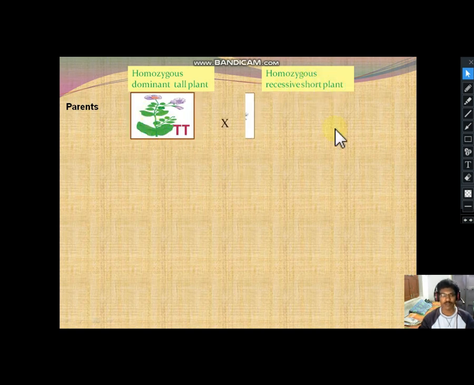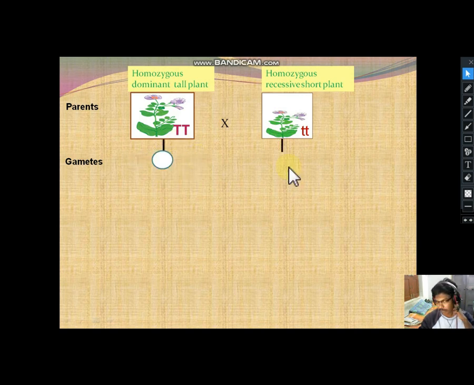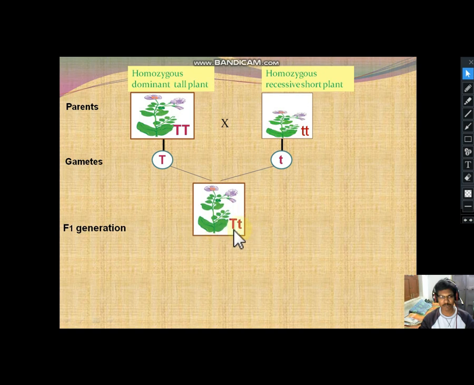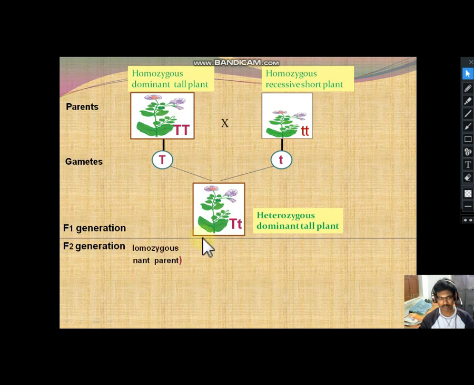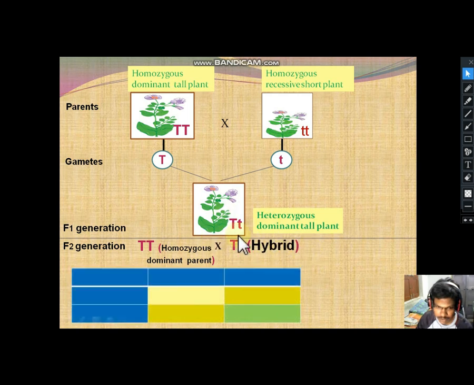Okay, they both are crossed, their parents, homozygous parents. The gametes, obviously capital T and small t. These are the gametes. Then they fuse and form heterozygous, capital T small t, heterozygous dominant tall plant. Okay, here the heterozygous dominant hybrid, which means it is hybrid.